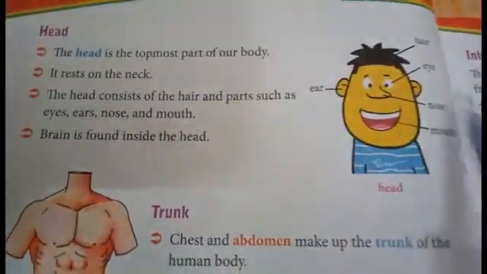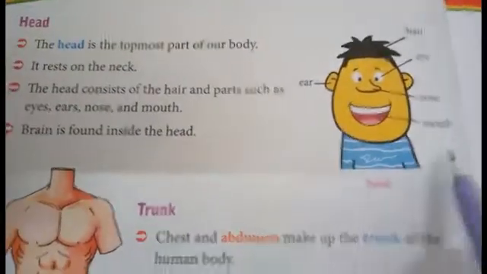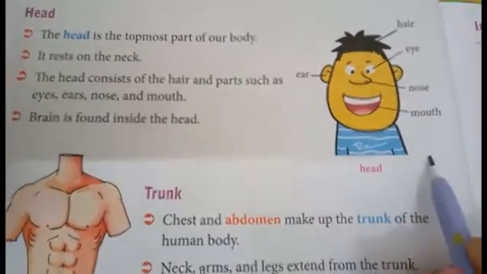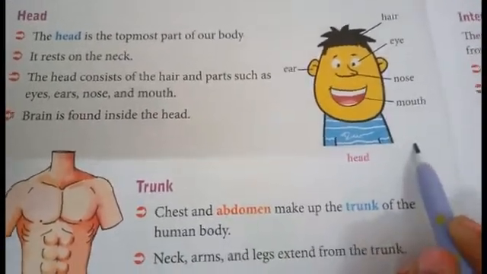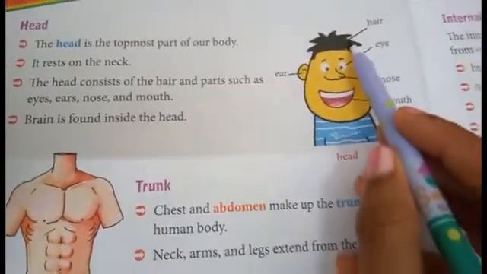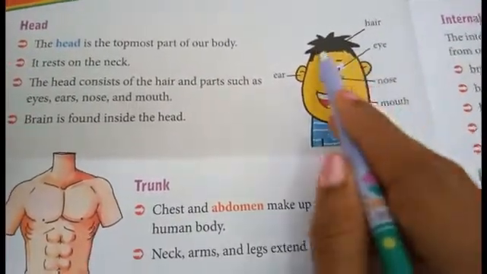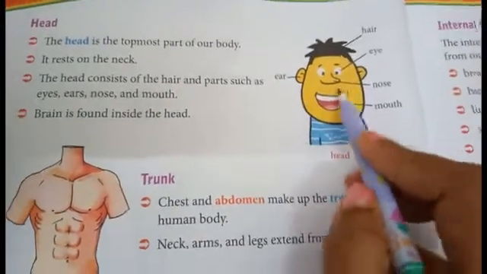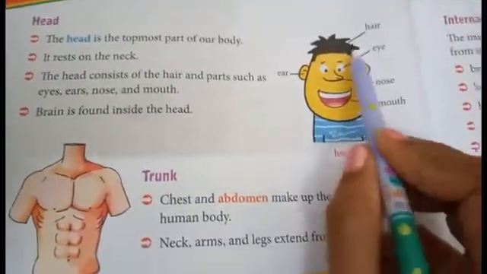See, this is the head part, right? So we all know that the head is the topmost part of the body, until the neck. It rests on the neck. This head part consists of hair and parts. What are the parts? Eyes, nose, mouth, and also brain.